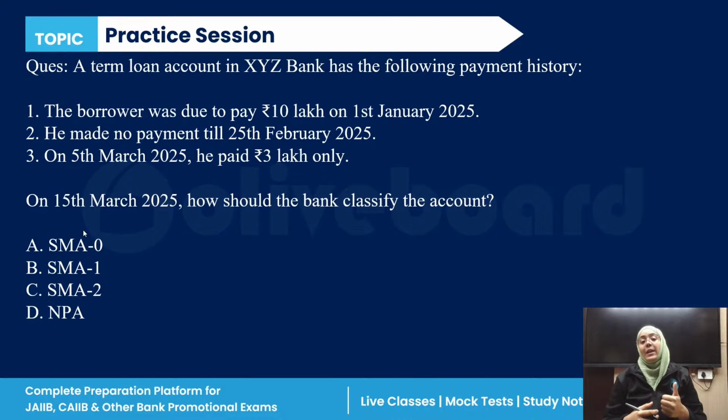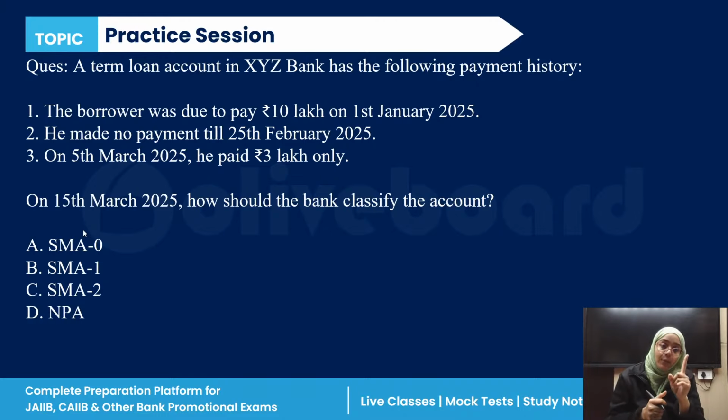Okay, the due date is 1st January 2025. Overdue should be counted from 2nd January 2025, because first we have to pay. If you are not paying on the first, then overdue is counted from the 2nd.